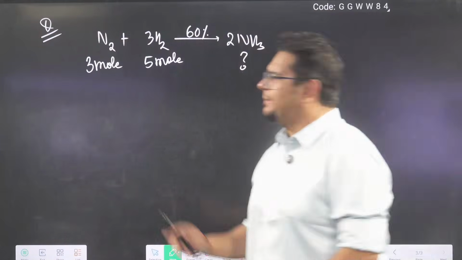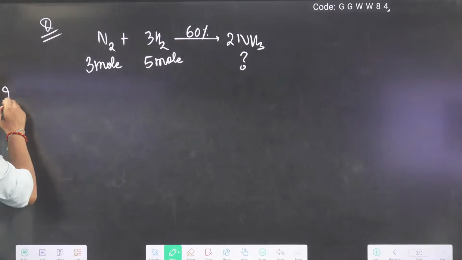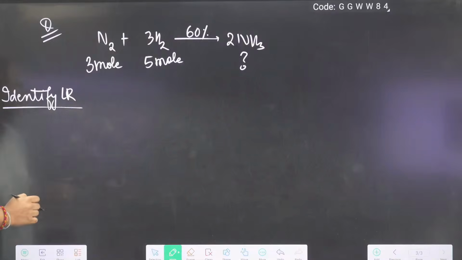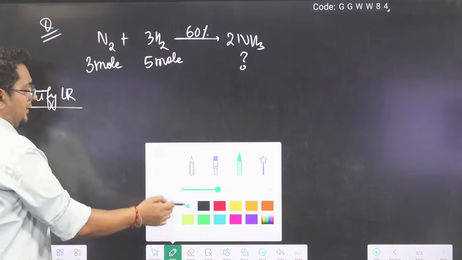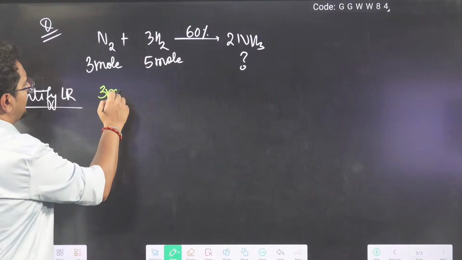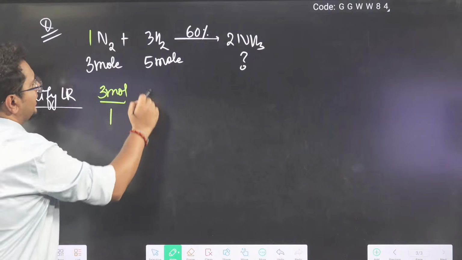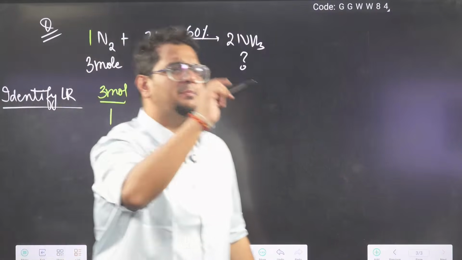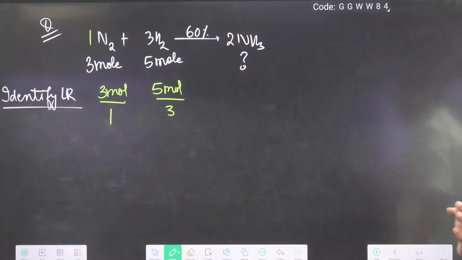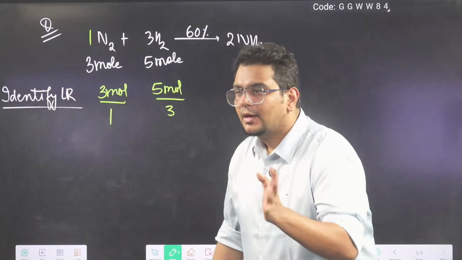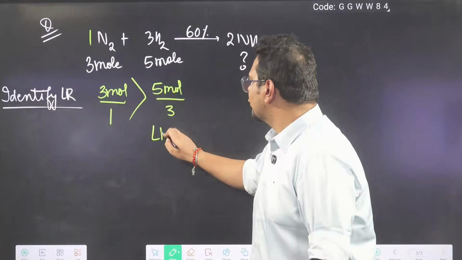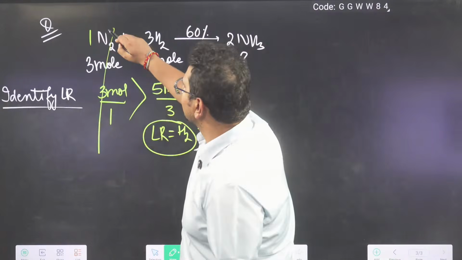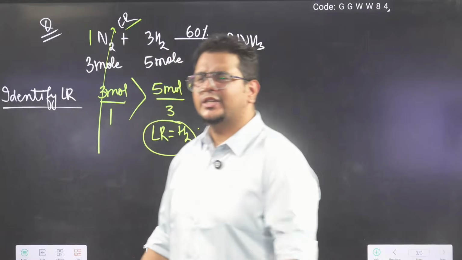So, both reactants are given. Can you identify the limiting reagent? Sir, to identify the limiting reagent, I will do given moles by stoichiometry. Given moles are 3, stoichiometry 1. Given moles are 5, stoichiometry 3. So tell me, 5/3 and 3/1, which is less? 5/3 is lesser, so the limiting reagent will be my hydrogen. This is my hero, this is my zero, and the zero is the excess reagent, ignore it.